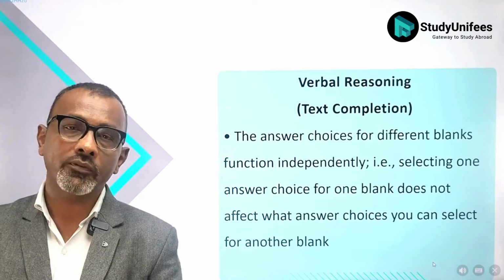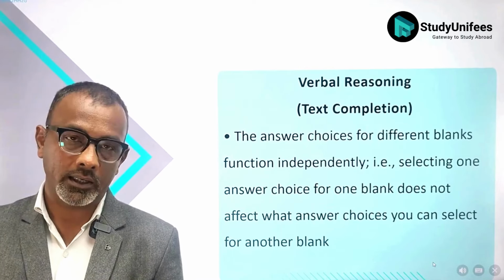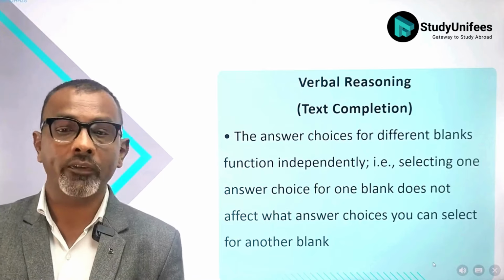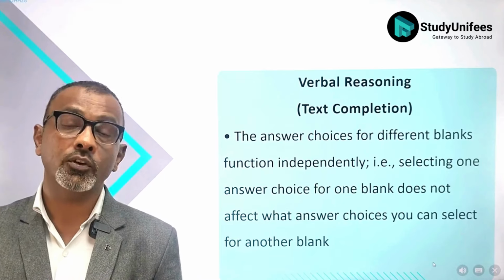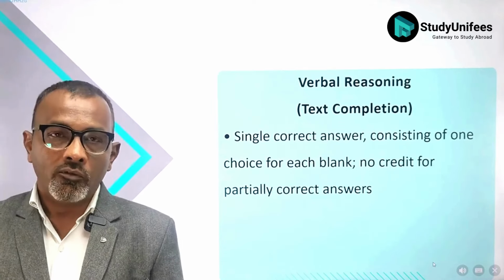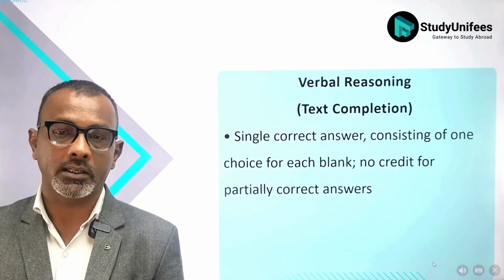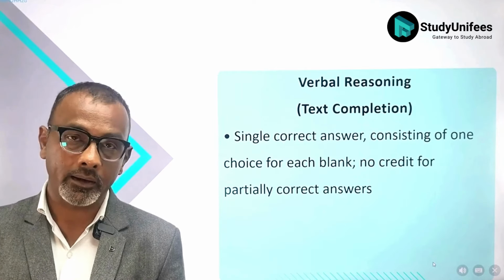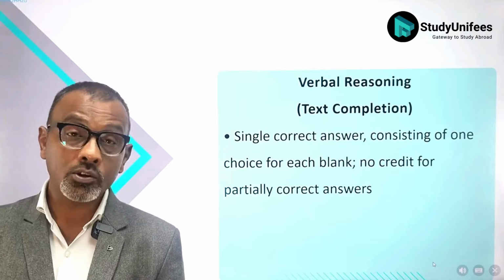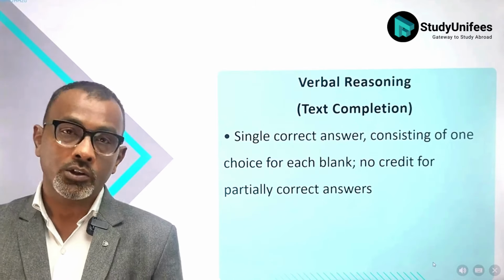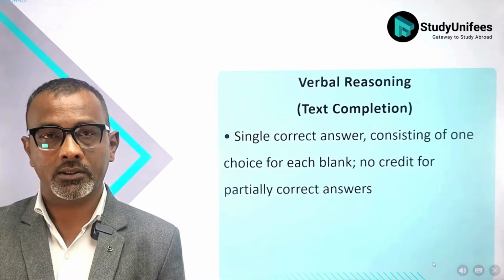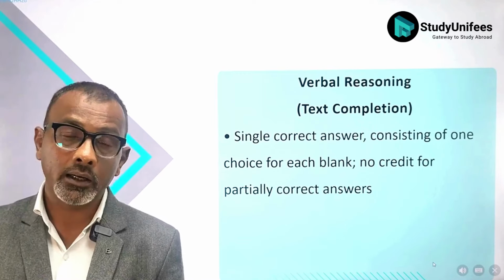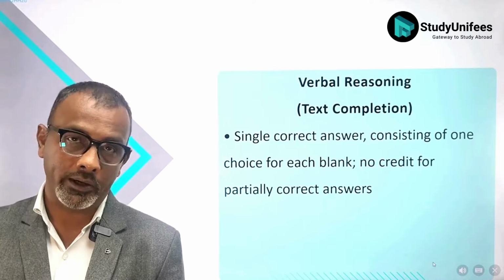The answer choices for different blanks function independently. This means selecting one answer choice for one blank does not affect whatever answer choices you select for the other blanks. For a single blank, there is only one answer. For 2 or 3 blanks, there are multiple answers. And again, let me reiterate this point. There is no partial credit available. So, if a prompt has 3 blanks, you fill in 2 blanks correctly, but 1 blank incorrectly, you will not get any marks for your efforts.